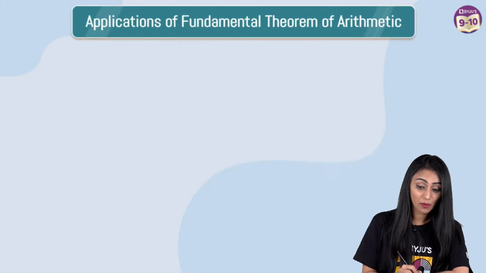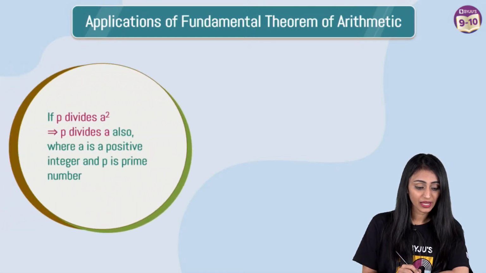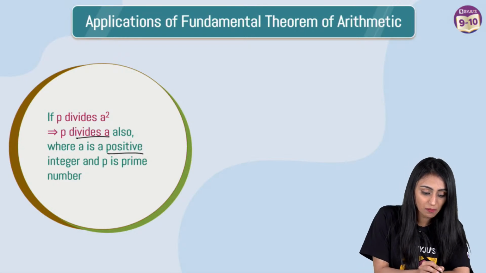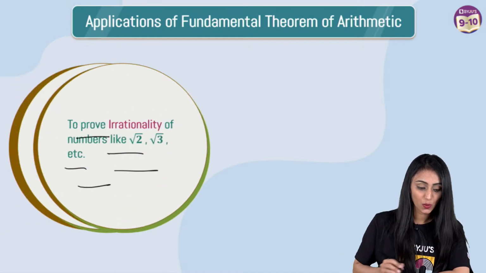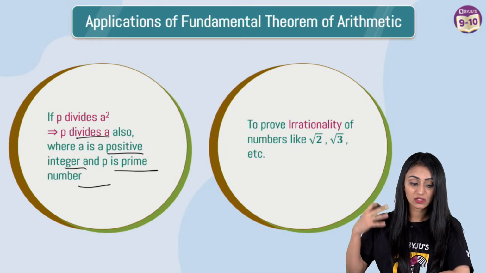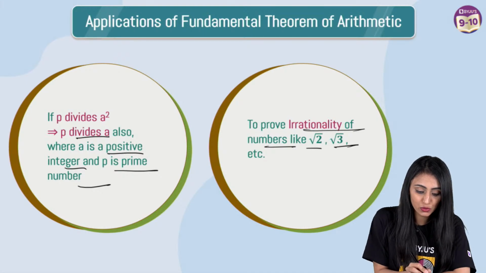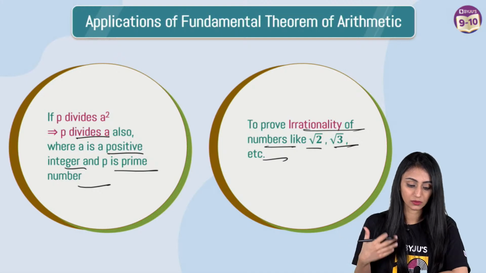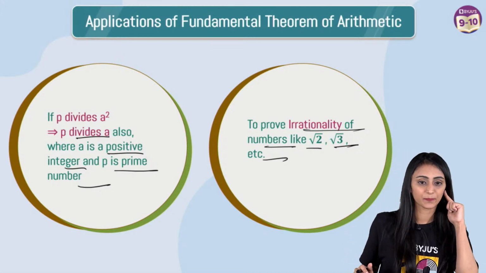All right. So let's move ahead. Now we will talk about the applications of the fundamental theorem of arithmetic. Yes, Muskan, that's made up of prime numbers. So if P divides A square, this implies P divides A also, where A is any positive integer and P is a prime number, right? So we will be talking about this theorem. How are we actually using it here? We will be using it to prove the irrationality of numbers like root 2, root 3 and so on. Irrational numbers we are going to prove with this theorem. Yes, Aditi, clear? Yes? All right.